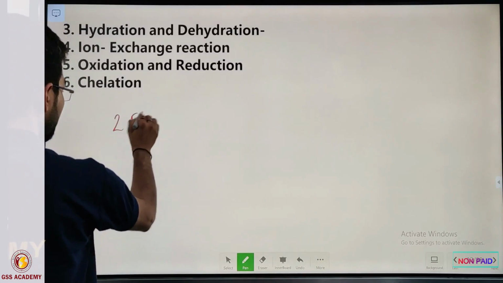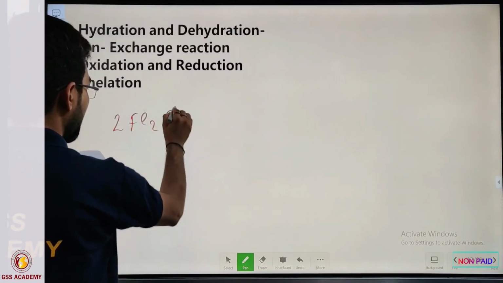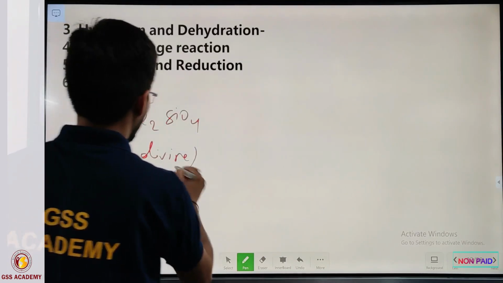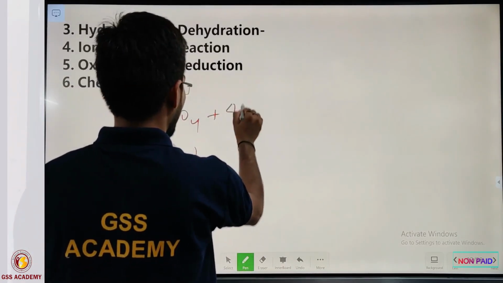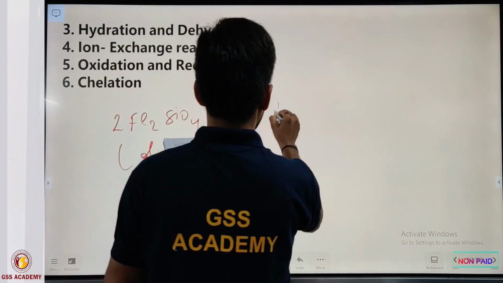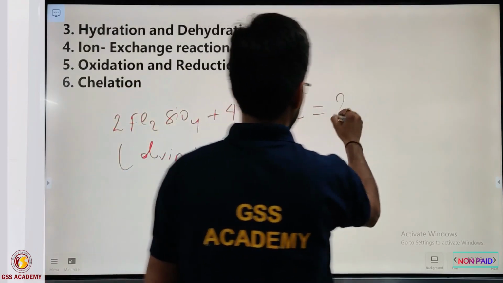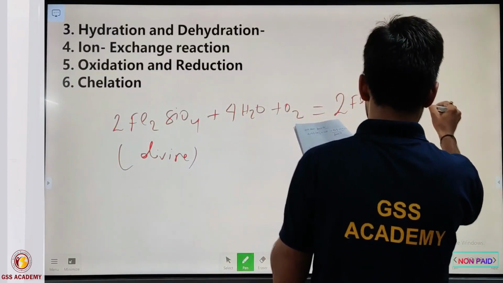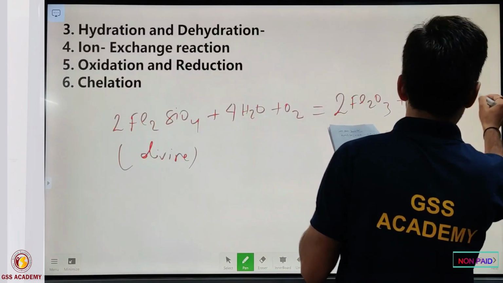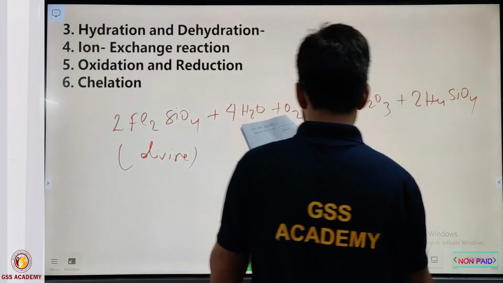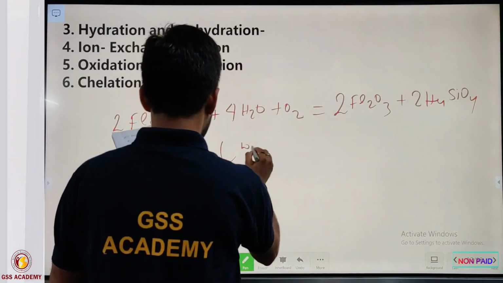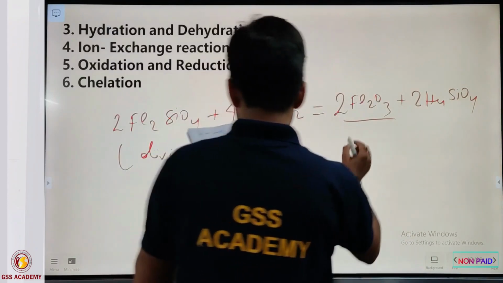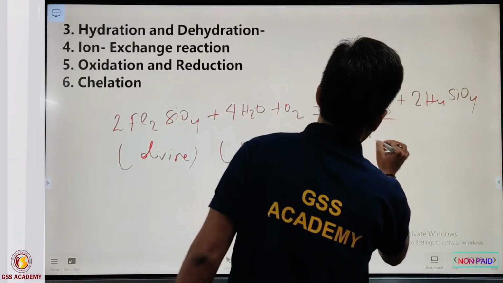Suppose Fe2SiO4, called olivine, plus 4H2O plus O2, gives 2Fe2O3 plus 2H4SiO4. So olivine plus water changes into the iron phase hematite.